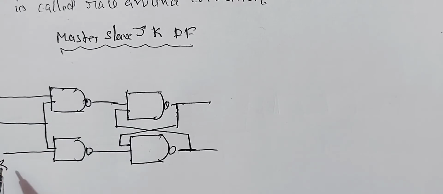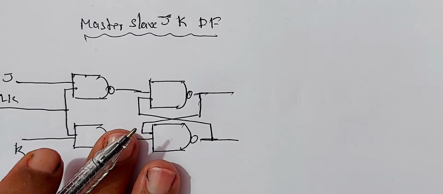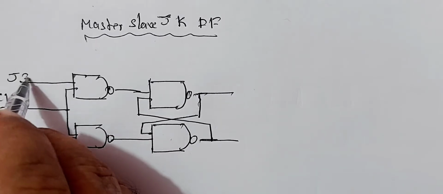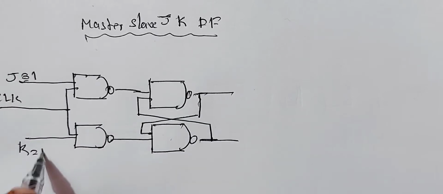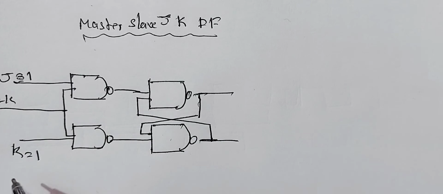We know that the JK flip-flop is operated only for the inputs J equals 1 and K equals 1. For any other inputs such as 0, 0, 0, 1, 1, 0, a normal clocked SR flip-flop is used. When the inputs are 1 and 1, we use the JK flip-flop.